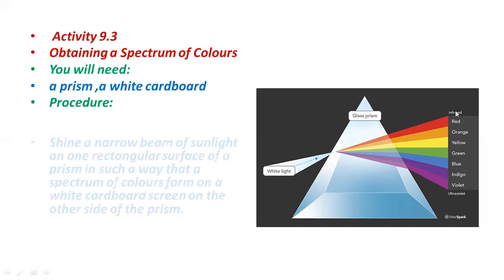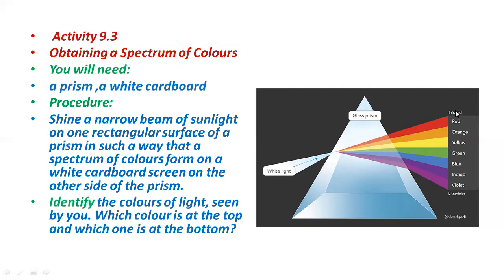So this is just a very simple activity to see the spectrum of white light. This 7 color band, I told you, is called the spectrum. Because this is a band of 7 colors, this band is called the spectrum, and the splitting of white light into this band, or into these 7 different colors, is called dispersion.